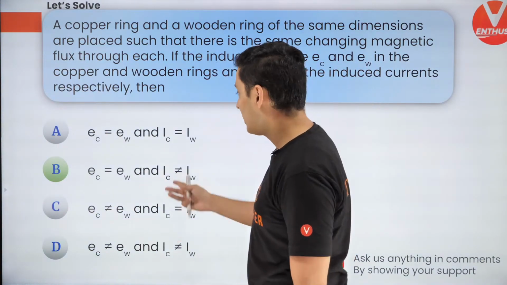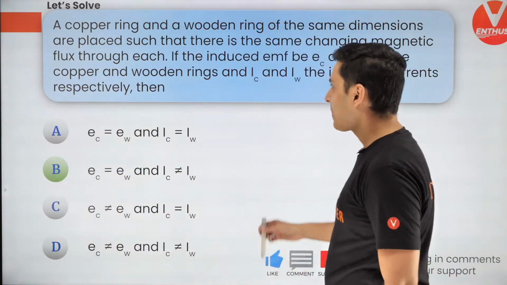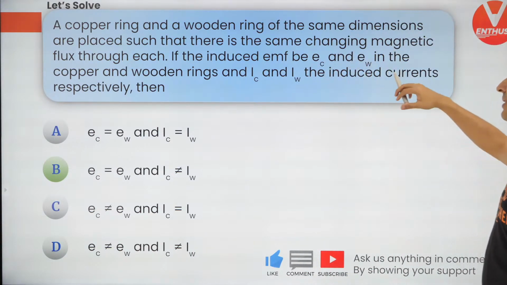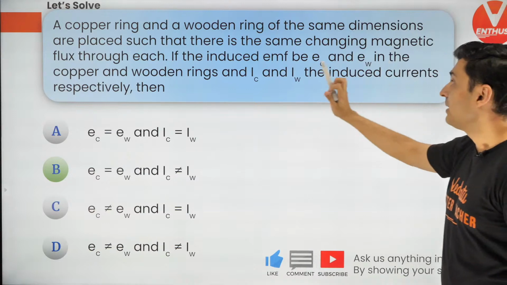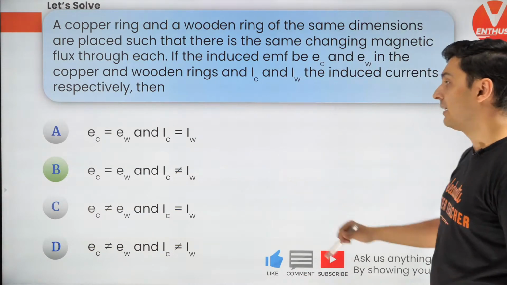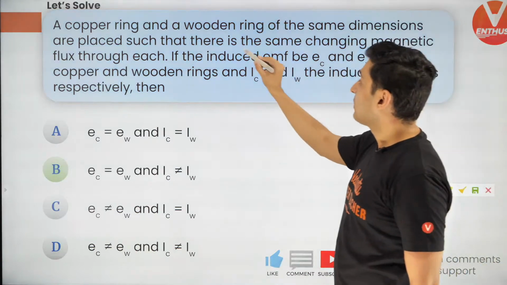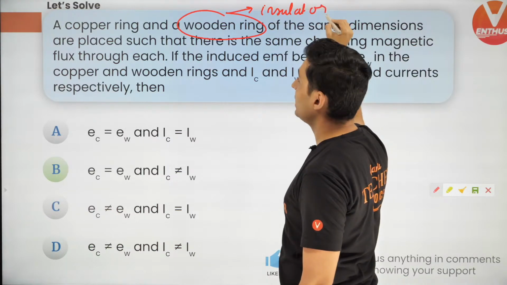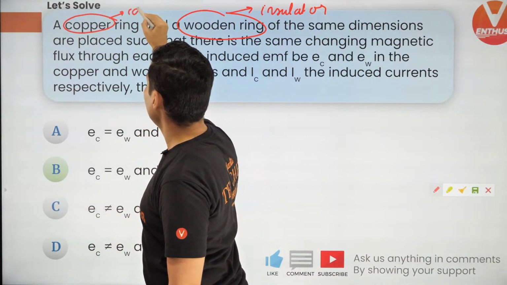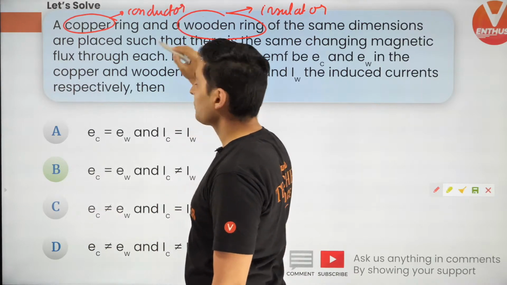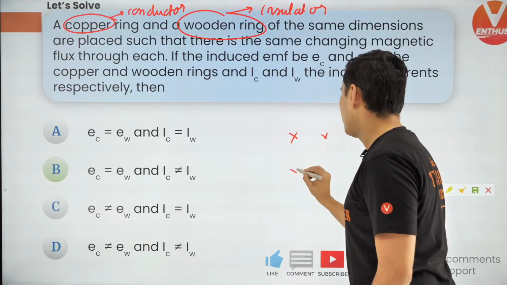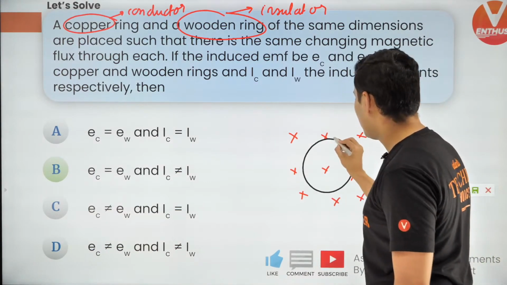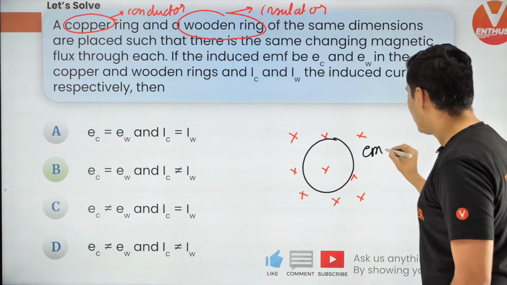What is the point? Okay, so the correct answer is B for the next question. I'll tell you why. See guys, if you have a copper ring and a wooden ring, same length, same dimensions, and placed in changing flux, where will there be EMF and where would you have current? First of all, this wooden ring is an insulator. Copper is a conductor. So the moment you have changing flux, be it a copper ring or a wooden ring, EMF will be there.